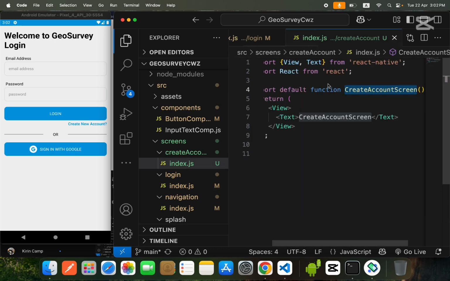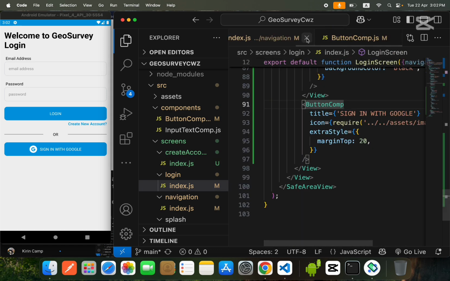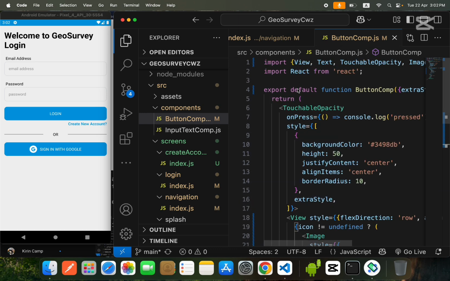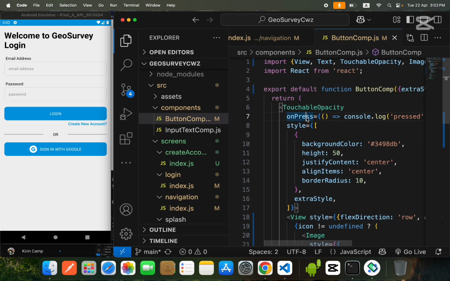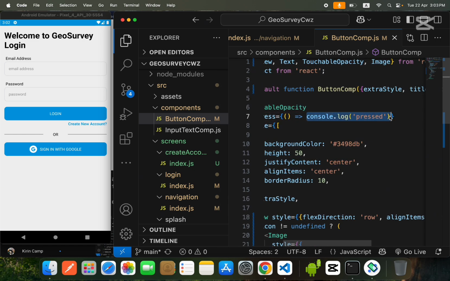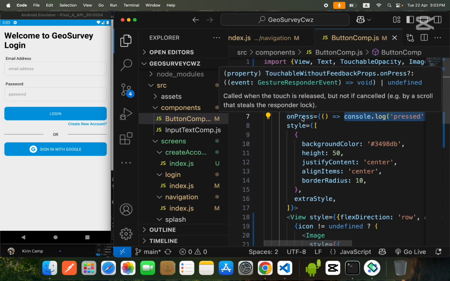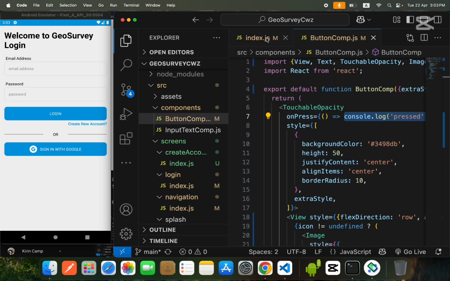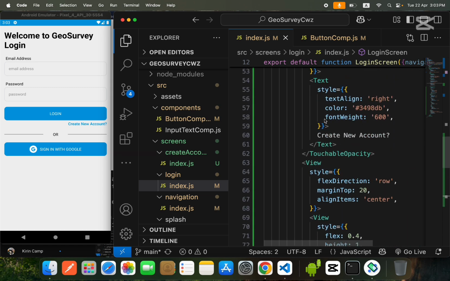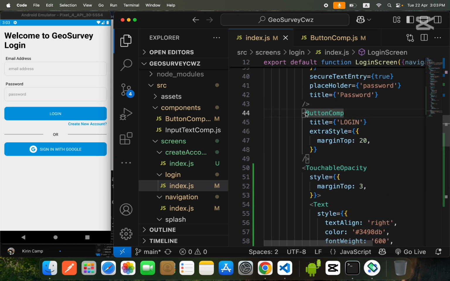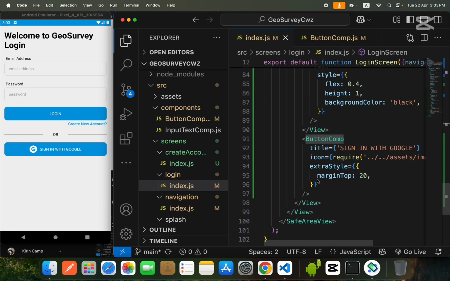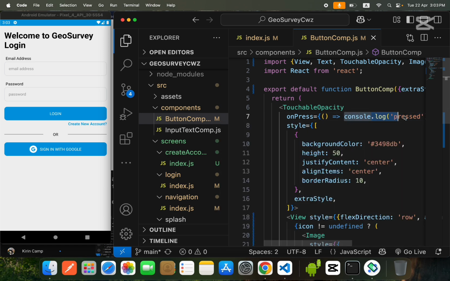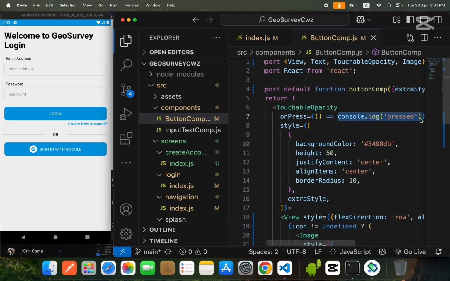So guys, first of all we will modify our button also. There is one problem over here: the onPress function is inside the button, but we need the onPress function in our parent, because we have multiple buttons, and this login button will do something else, this button will do something else, but right now our code will only console.log. So we have to control the behavior of each and every button when it's pressed.